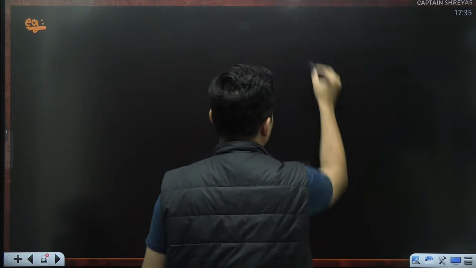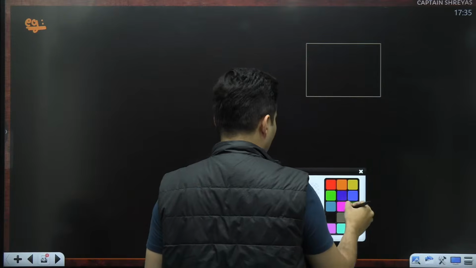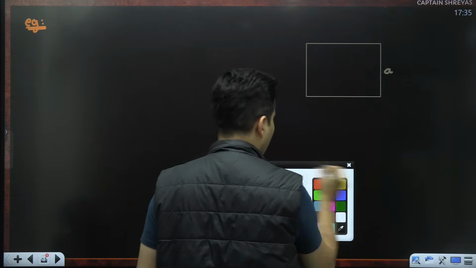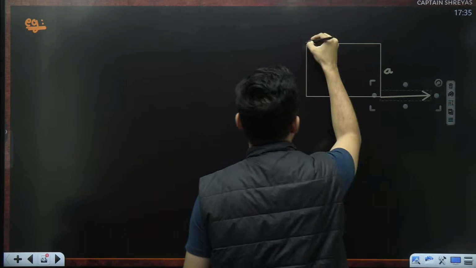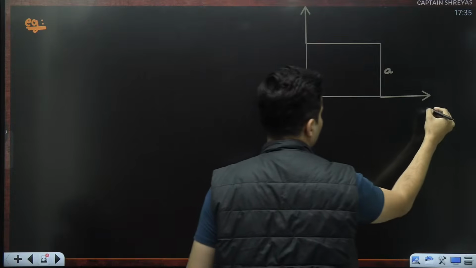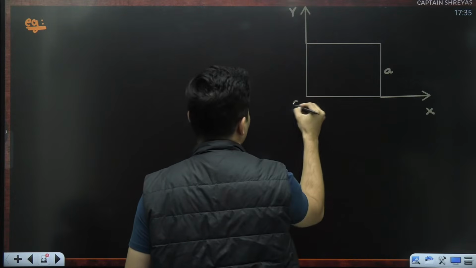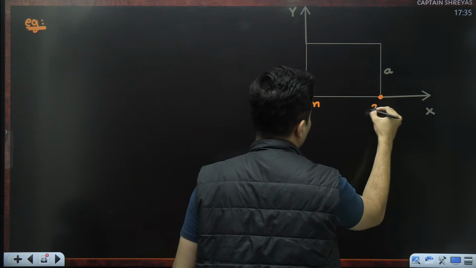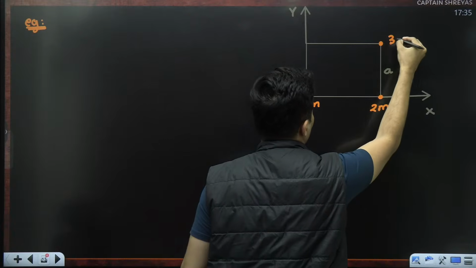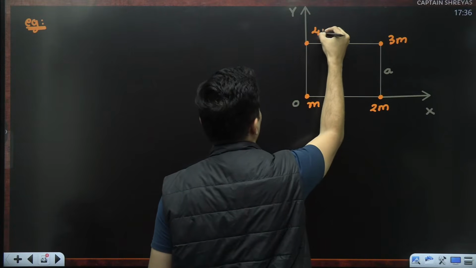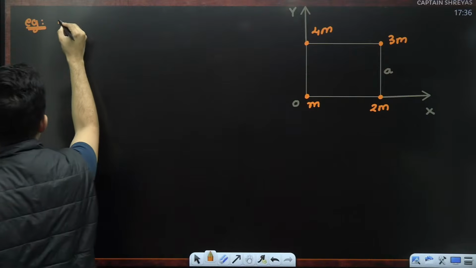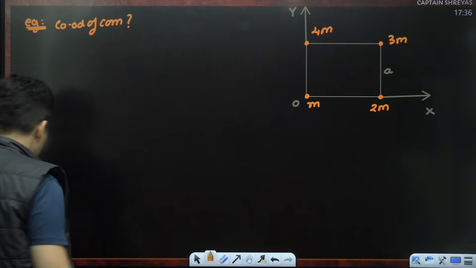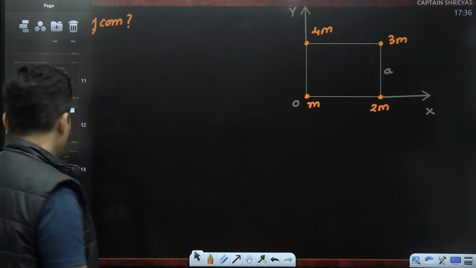So imagine there is a square whose side length is A, and let's say we make this the x-axis, this our y-axis, this is x, this is y, this is the origin, and there are some masses placed. This is m, this is 2m, this is 3m, and this is 4m. Find the coordinates of the center of mass. That is the question.